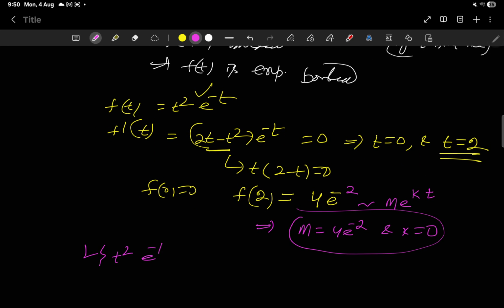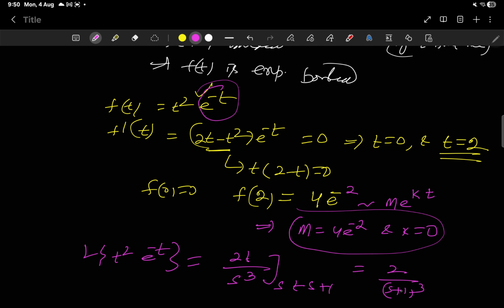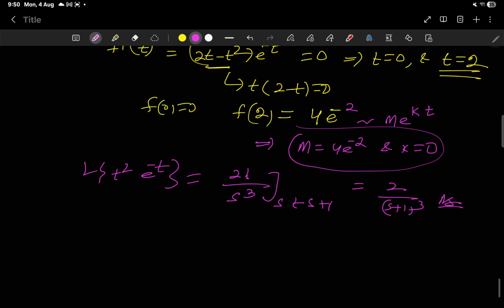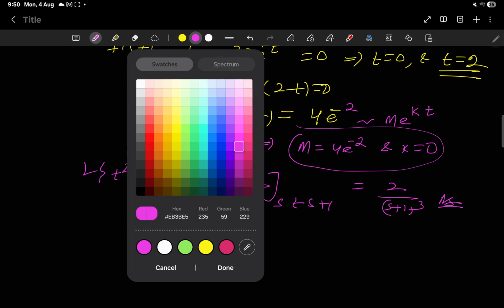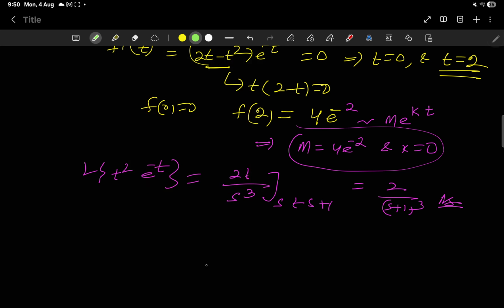And what is the Laplace transform of this? L of t square e to the power minus t will be factorial 2 by s to the power 3, with s replaced by s plus 1 because of the shifting theorem. It will give you 2 by (s plus 1) whole cube. Okay, so this is your answer. Subsequently we will discuss the uniqueness of Laplace transforms, right? We will discuss the uniqueness criterion.